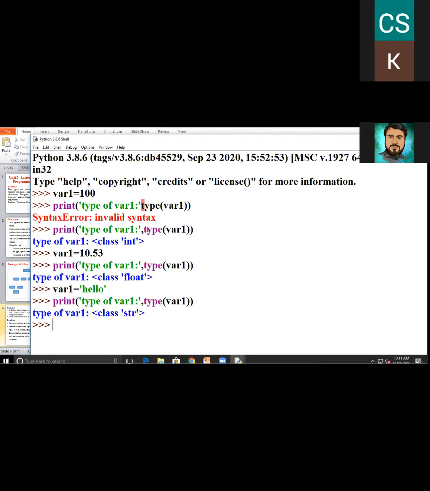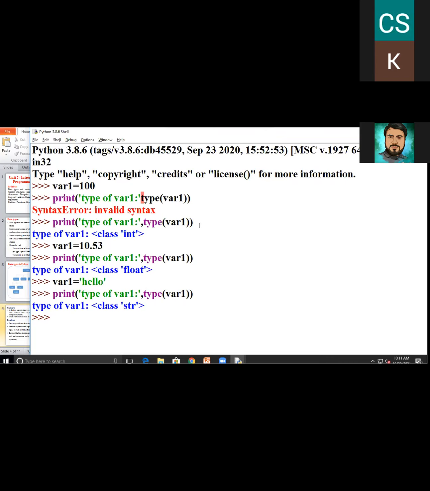In variable one I wrote a string, so it returns the output as a string. So everyone understand how we find the data type of the variable we declare in our program?